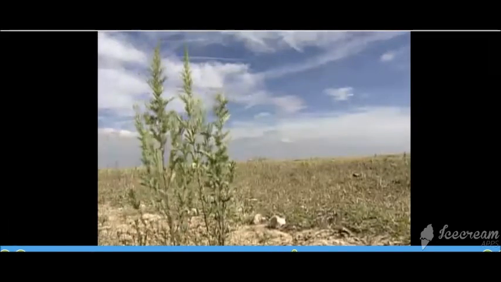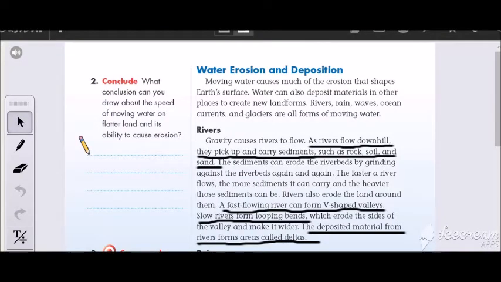We will stop here and we will get back to our lesson. We are going to study only the water today. Of course, as you see in the picture, the rivers. Rivers flow down hills, of course. They pick up and carry sediments with them, such as rock, soil, and sand. What about a fast-flowing river? Of course, it can form valleys. Slow rivers can form looping bends. It makes some curves in the land. And the deposited material forms areas that are called deltas, such as the Nile River in Egypt.